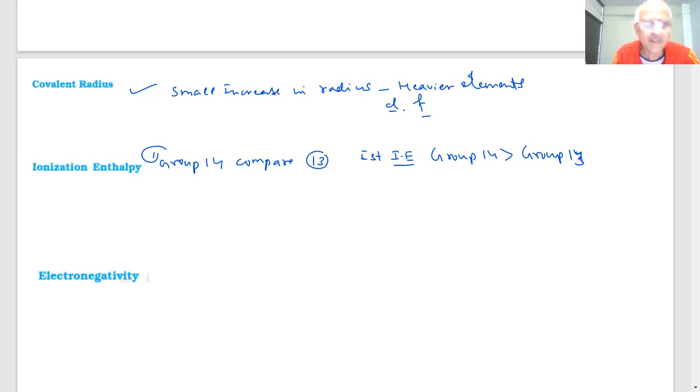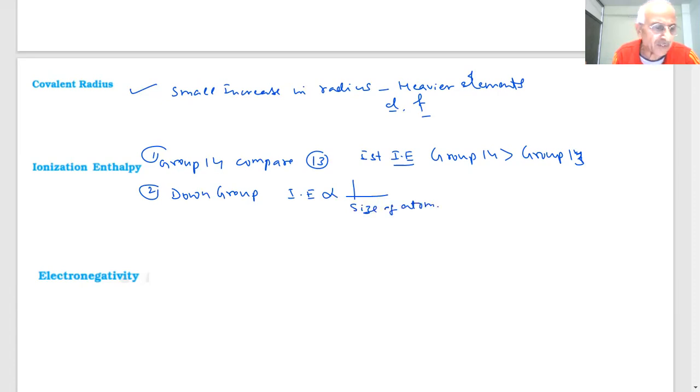What happens if we go down the group? It will decrease. Generally, ionization enthalpy is inversely proportional to the size of the atom.